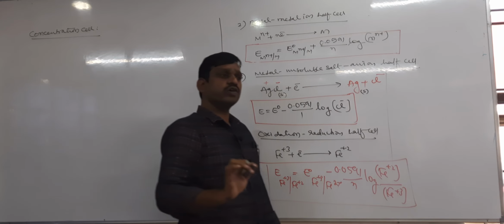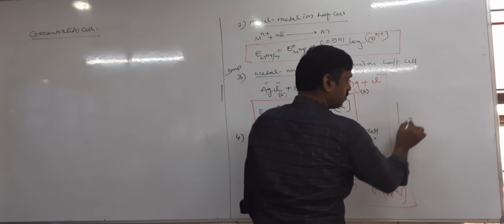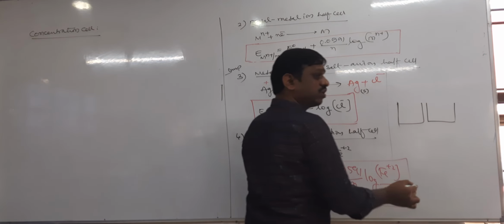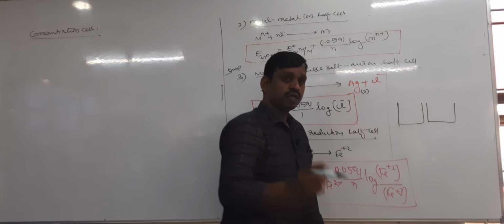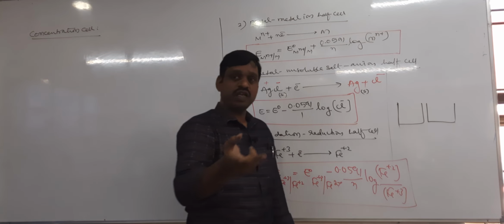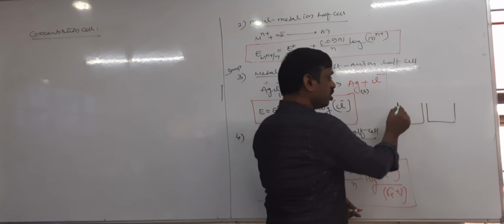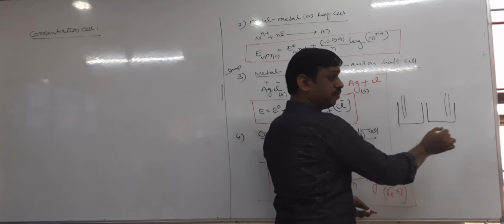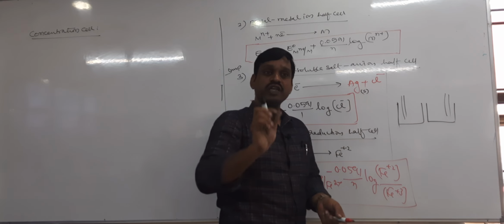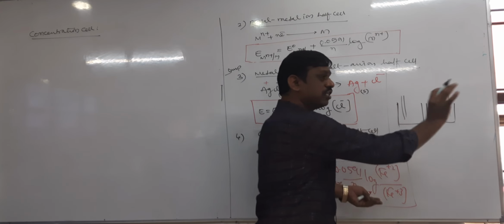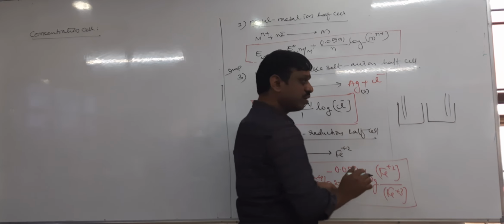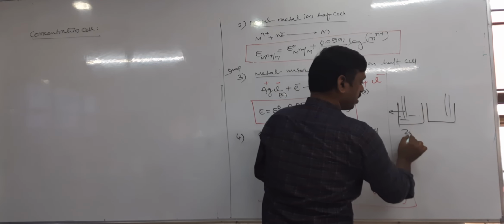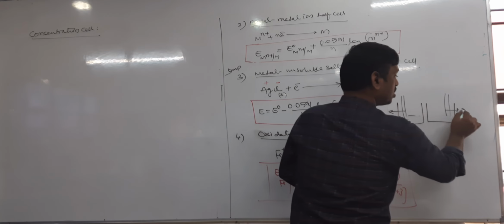So far, what we have studied is that a cell consists of two half cells, one oxidation and the second reduction. If you take the Daniell cell, it consists of two half cells. In the oxidation half cell, a zinc rod is placed in zinc sulfate, and a copper rod is placed in copper sulfate. But in concentration cells, both half cells will be the same. For example, a zinc rod placed in zinc sulfate, and here also a zinc rod placed in zinc sulfate.